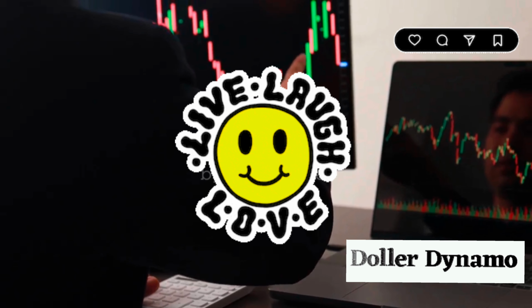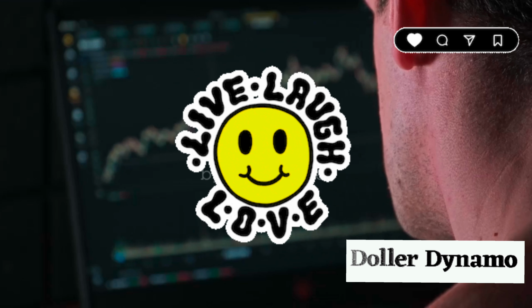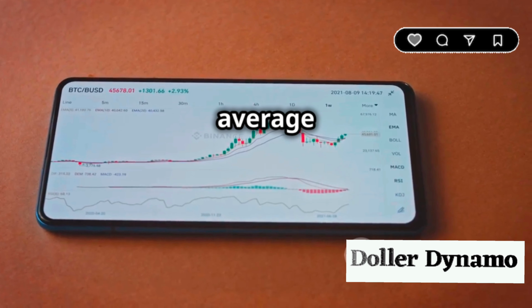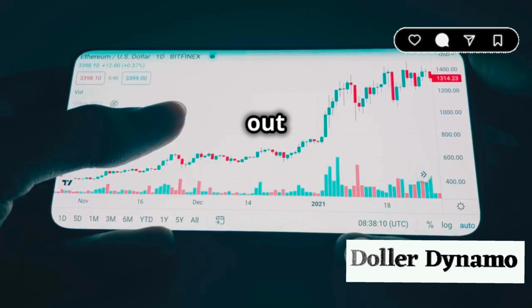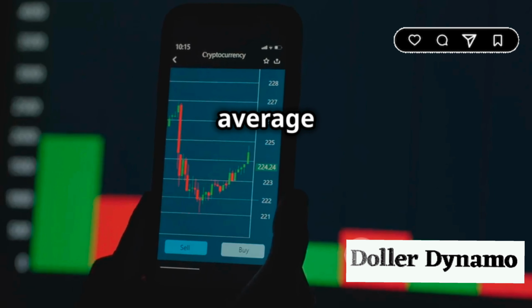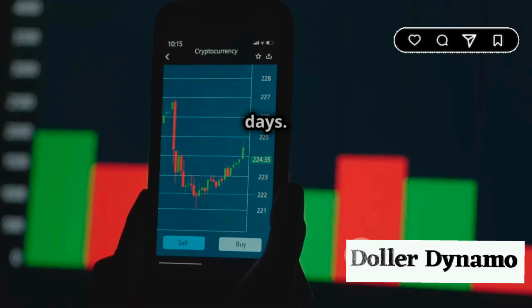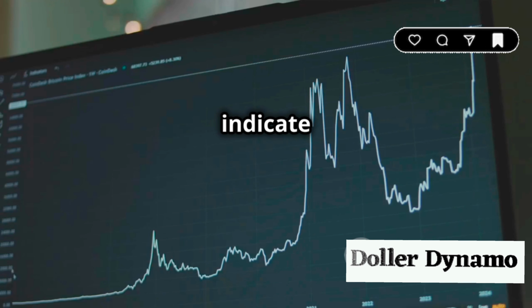Moving averages: smooth sailing or choppy waters. Moving averages are like smoothing out the ups and downs of a bumpy road. They show you the average price of a cryptocurrency over a specific period. This helps to filter out the noise and see the overall trend. For example, a 50-day moving average shows the average price over the last 50 days. If the price is consistently above this average, it might indicate an upward trend.